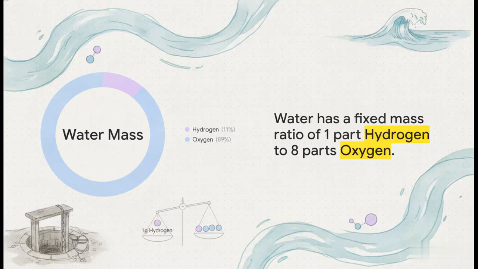Well, think about pure water. It will always break down into exactly 1 part hydrogen to 8 parts oxygen by mass. Always. It doesn't matter if you scoop that water from a rushing river, pump it from a deep bore well, or take it straight from the ocean. If you purify it and break down 9 grams of that water, you will always get exactly 1 gram of hydrogen and 8 grams of oxygen. That 1:8 ratio, completely non-negotiable.